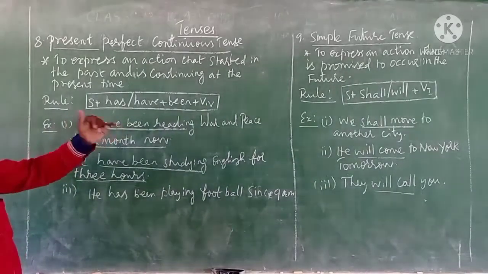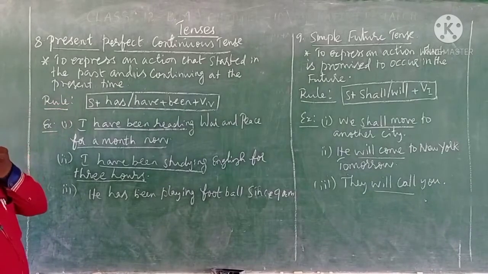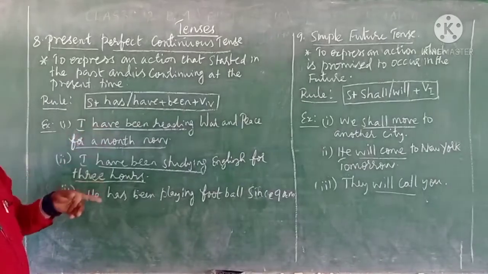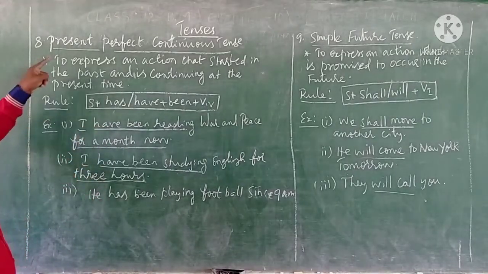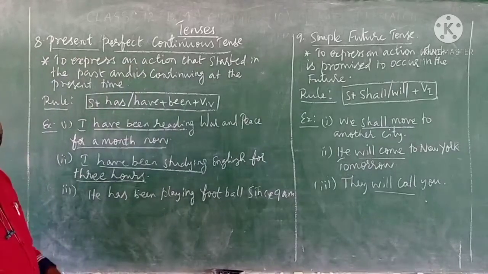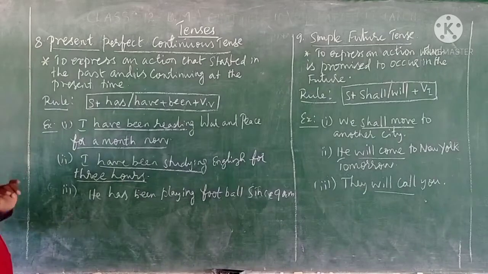Just before, we have completed present tenses, where we have seen present perfect, and now we are going to see present perfect continuous tense. Listen, this is a continuation of present tense.